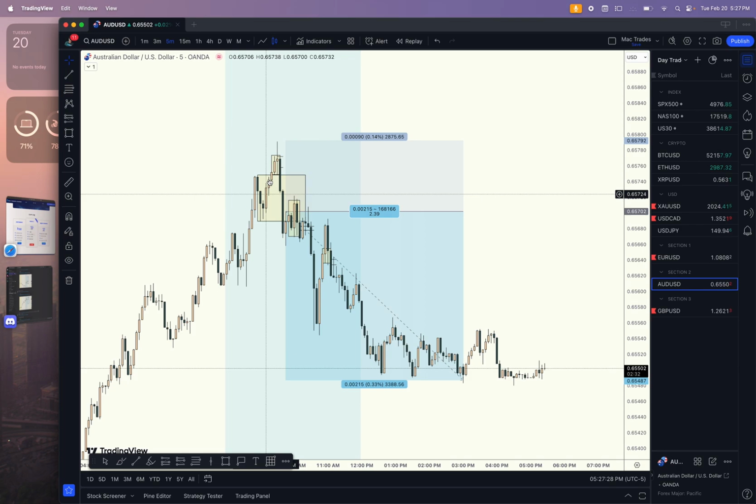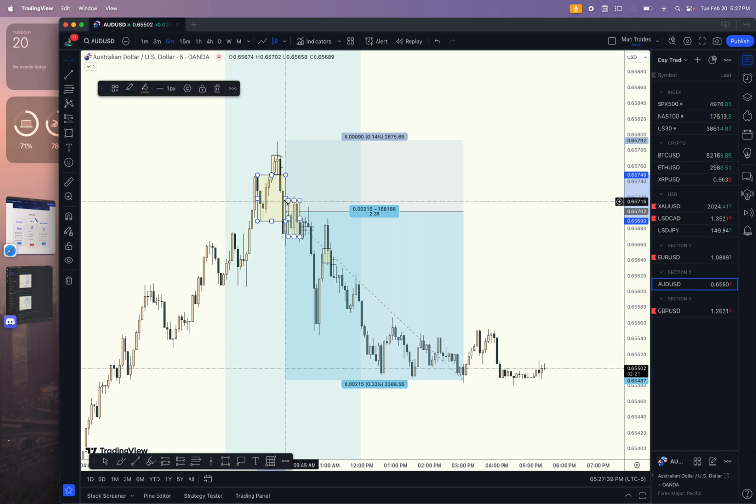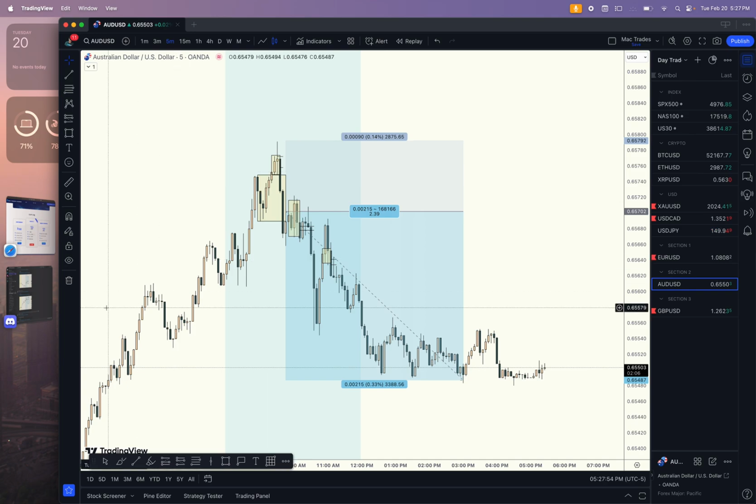This morning we had a nice push to the upside. We had a little bit of accumulation here. Price manipulated to the upside, and then we distributed to the downside. That gave us an opportunity to take a sell position right here within this area. Price came back up into this area. We took a sell. We set our stop loss 9 pips, and our target was 21.5 pips based on this manipulated range right here.